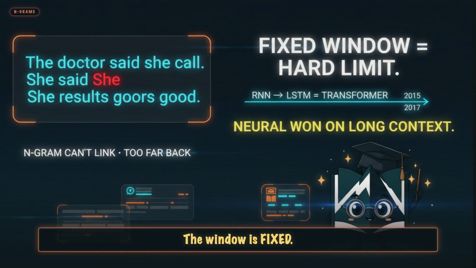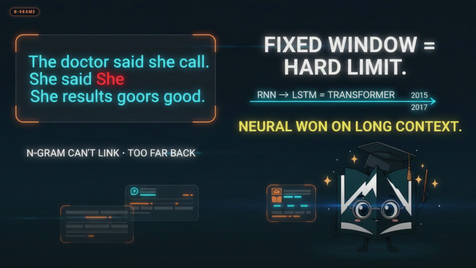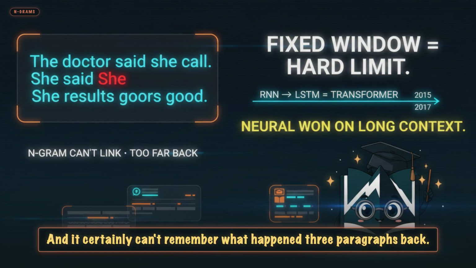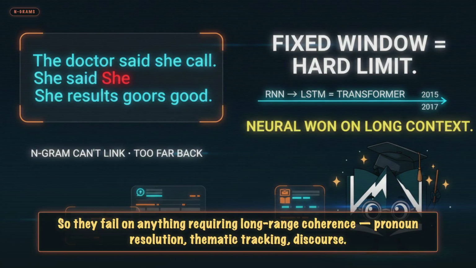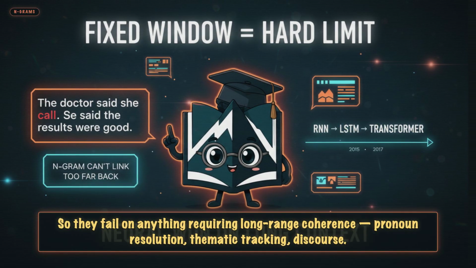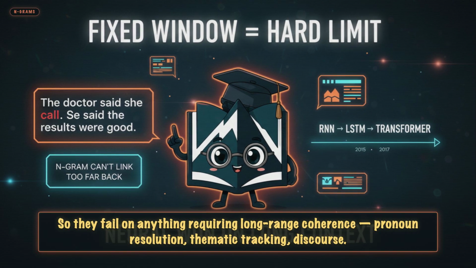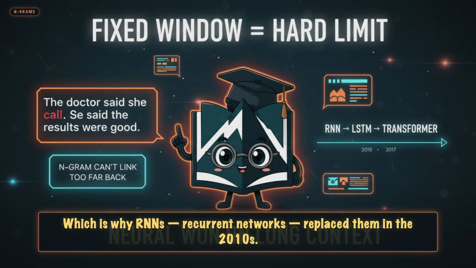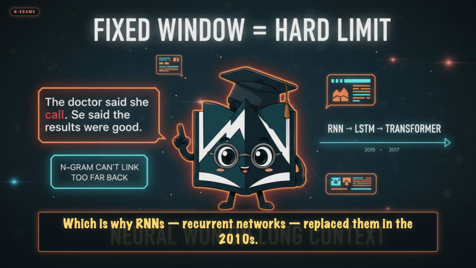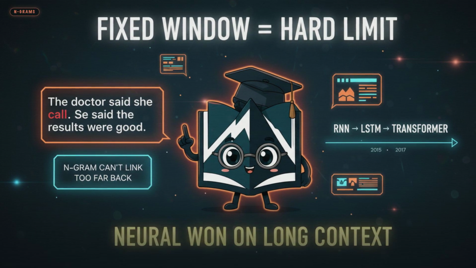The window is fixed. A trigram model can't use anything from 4 words ago, and it certainly can't remember what happened 3 paragraphs back. So they fail on anything requiring long-range coherence: pronoun resolution, thematic tracking, discourse, the whole L3 upper stack, which is why RNNs, recurrent networks, replaced them in the 2010s. Then transformers replaced RNNs.